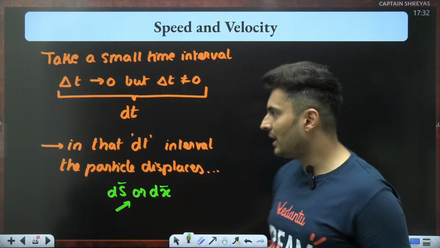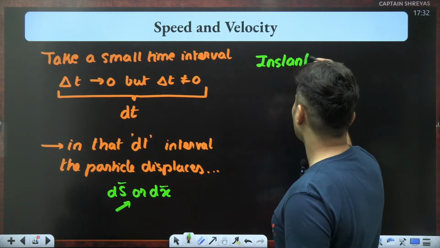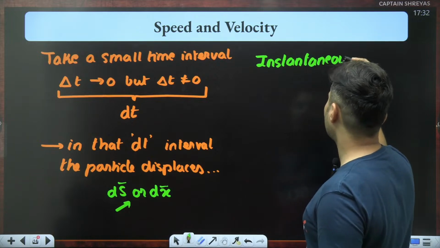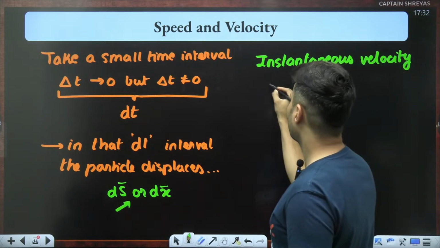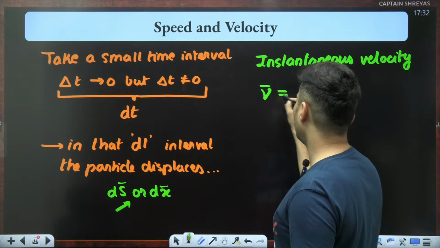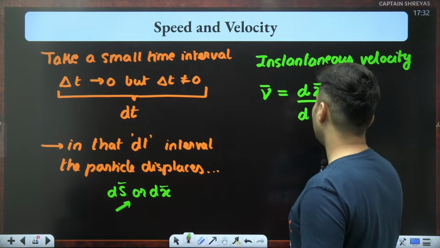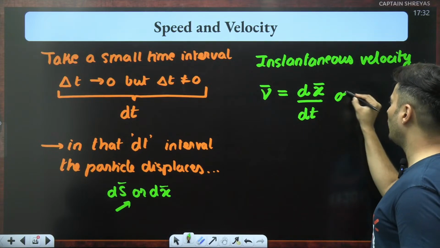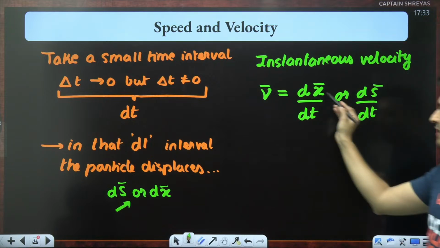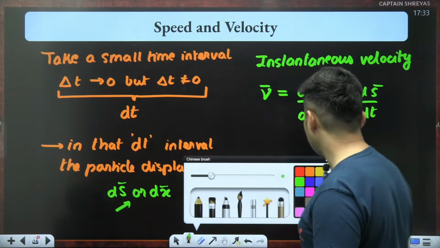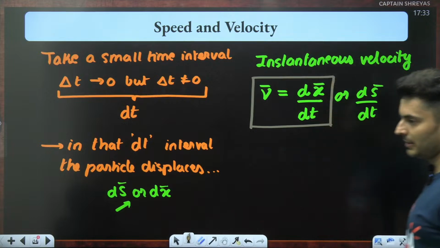So then my instantaneous velocity will be v bar is equal to that small displacement which has occurred, which is basically dx upon dt. So it is just dx by dt, or you can also put ds by dt, one and the same thing. Very small displacement upon very small time, that will give you your instantaneous velocity.